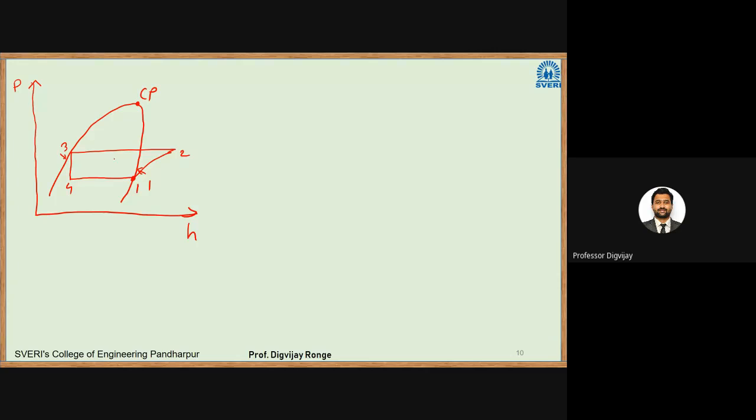As we move up in this chart, 1 to 4 comes out to be here. So this is 1 dash, 4 dash. If it comes down to here, 1 double dash, 4 double dash, you can see that this length is the latent heat. This is enthalpy of fluid, and this is enthalpy of gas, and the difference in between we call hfg. You can see that as the pressure increases, the hfg value will decrease. The length of this hfg is getting reduced as we go near the critical point.